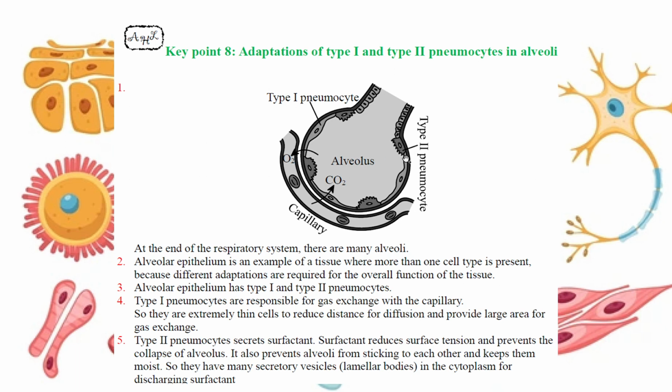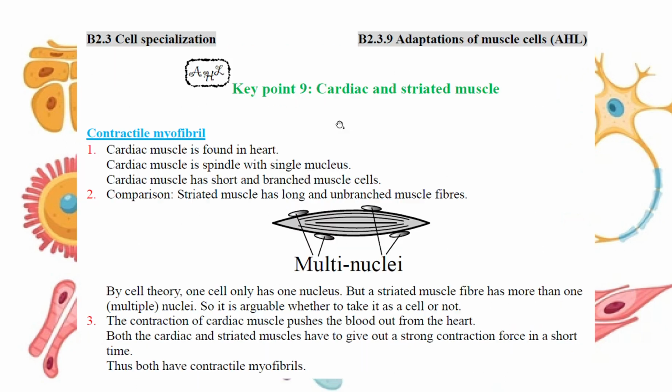And of course, the type 2 is different. That is the secretion of the surfactant, to make sure that the air sac is always moist.